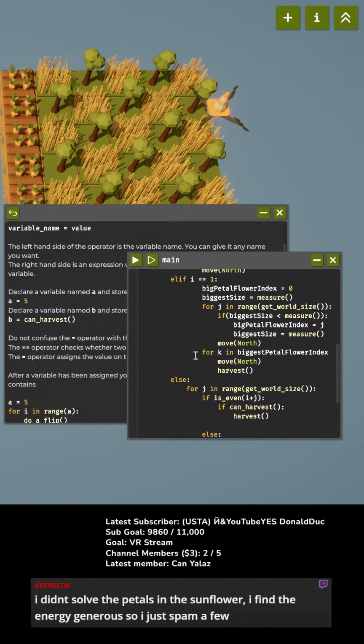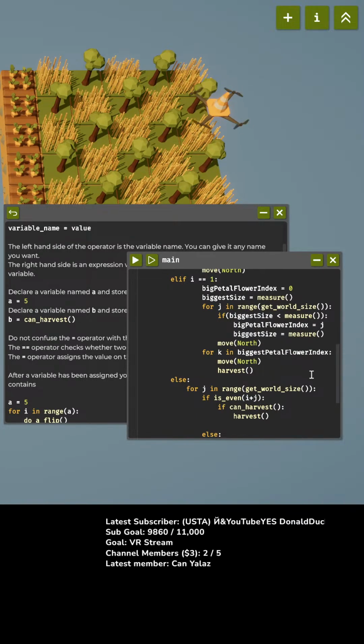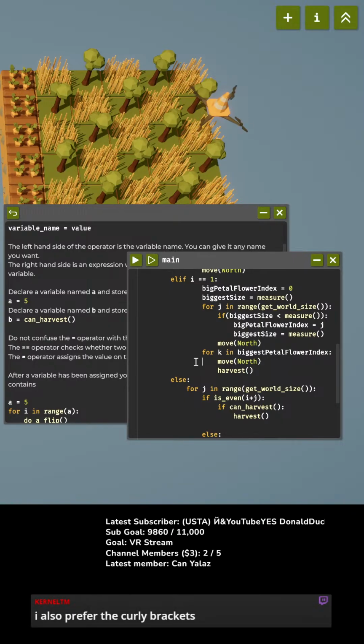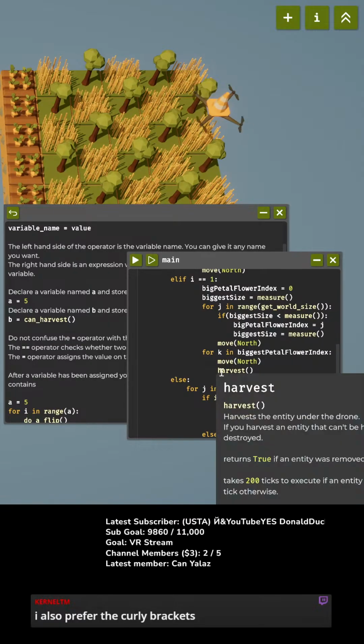There we go. Yeah, I am just plain not used to this. Oh, I see. Just spam a few. Okay. Yeah, I guess that works. Okay, there must be a colon at the beginning of the code block. Yeah, and this is the first time I've ever used a white space sensitive language, so I am not good at that yet.